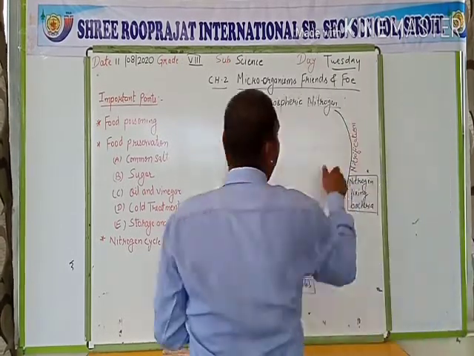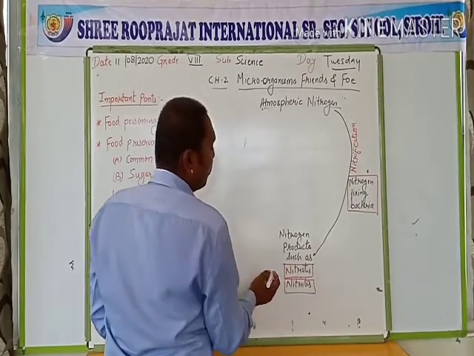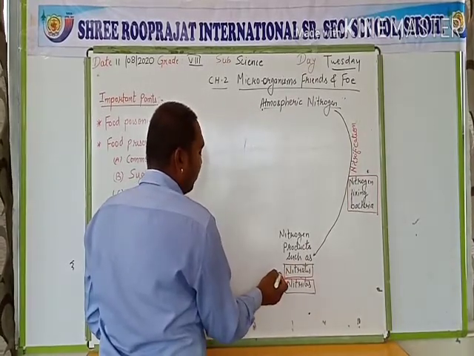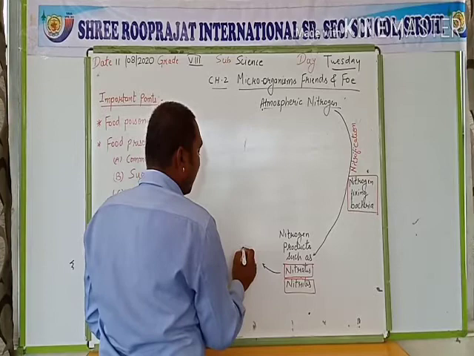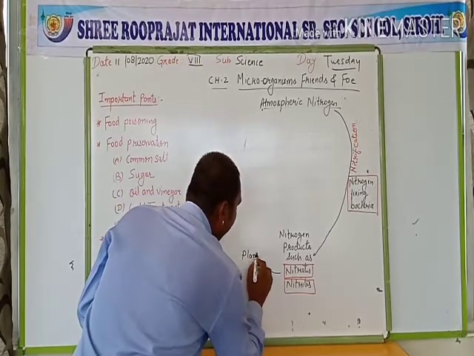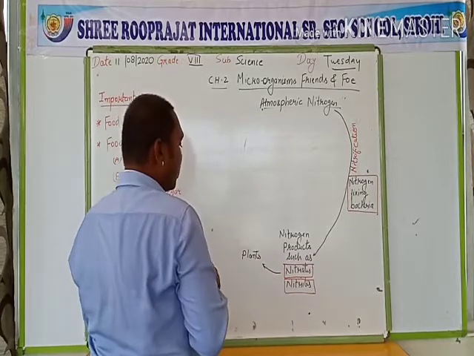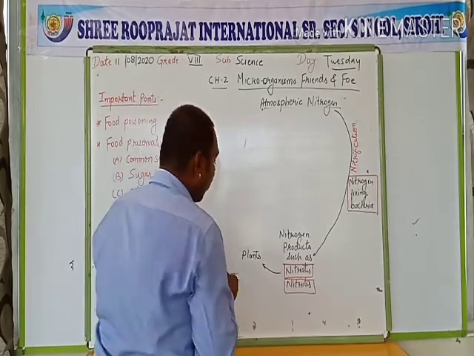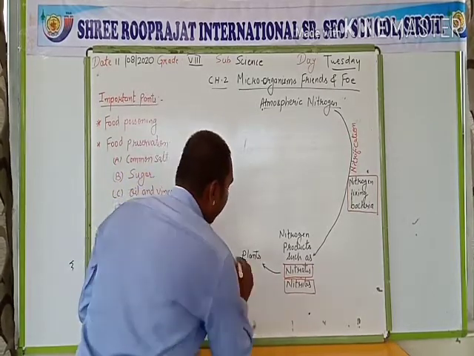That is our nitrification, and these nitrogen products can be taken by the plants. Plants take these nitrogen products in the form of raw material for preparing their food,